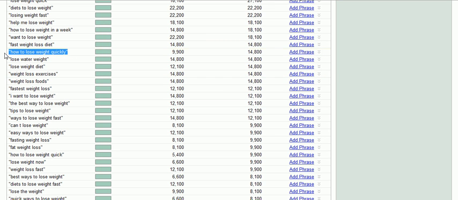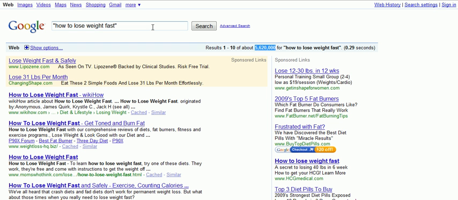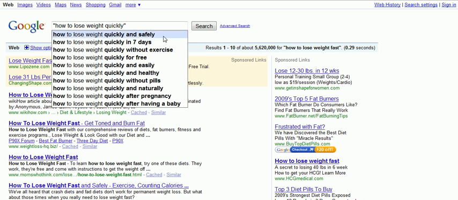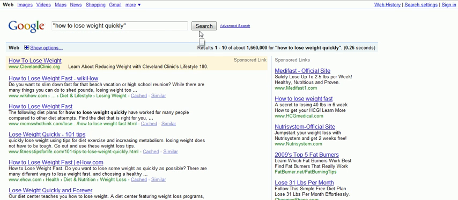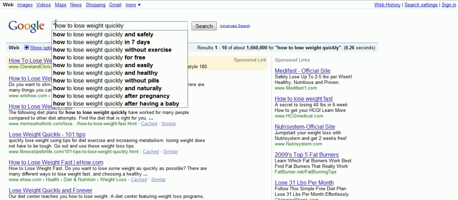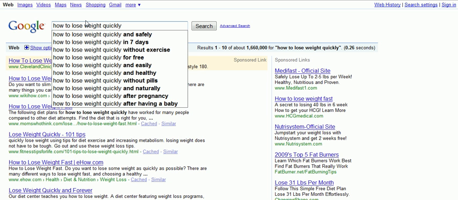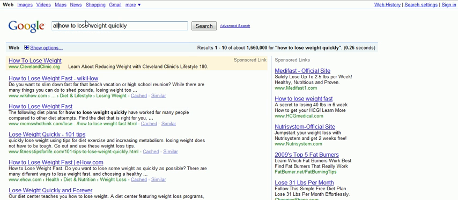Like, for example, how to lose weight quickly has quite a bit less search volume, but 14,000 is still quite a bit. And if we search for that one in quotation marks, you get a million results. Now, one other way you can search for these to really get an idea of your ability to rank for them is to type in front of the phrase the word all in title, all in title.